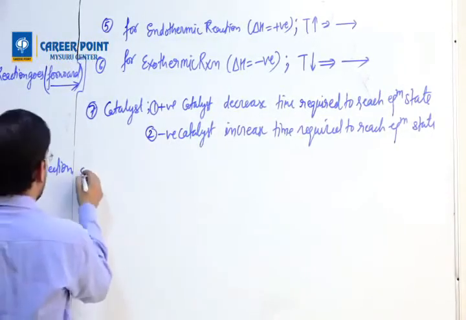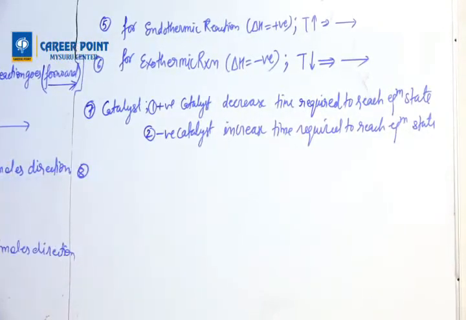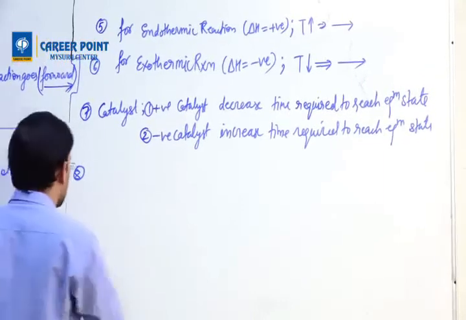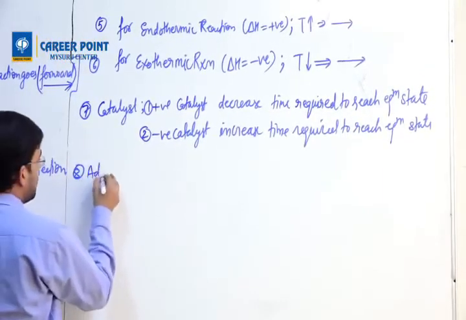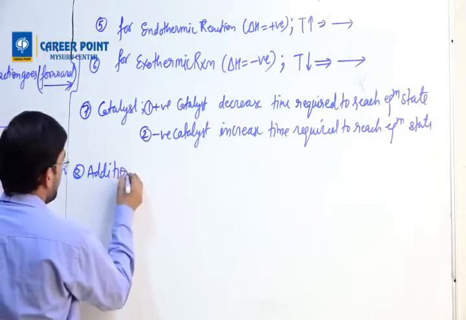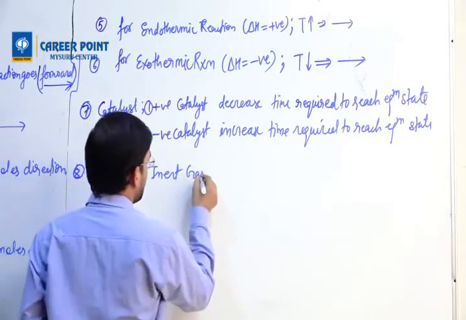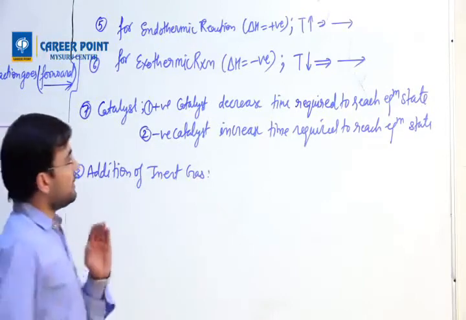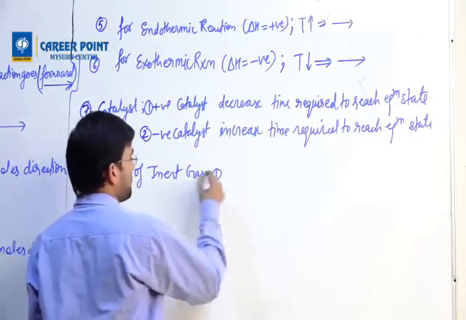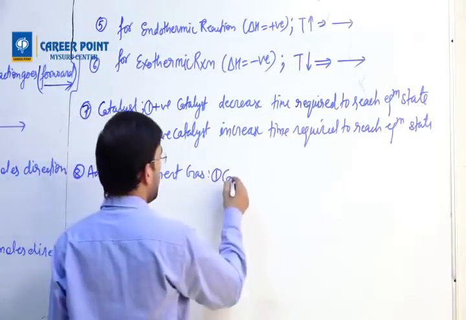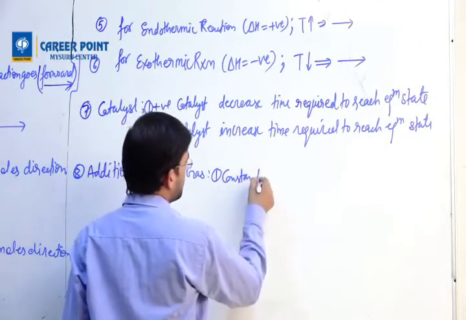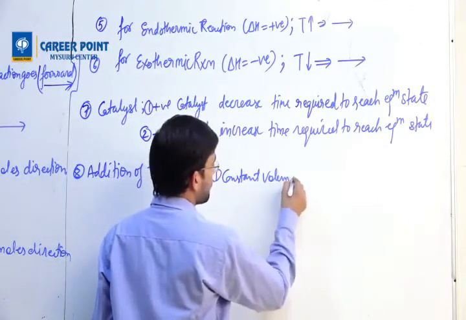Then we have what? 8th. And 8th is important, which is the last one for today's class. This is called addition of inert gas. Now, addition of inert gas also occurs at two different places. One is at constant volume.